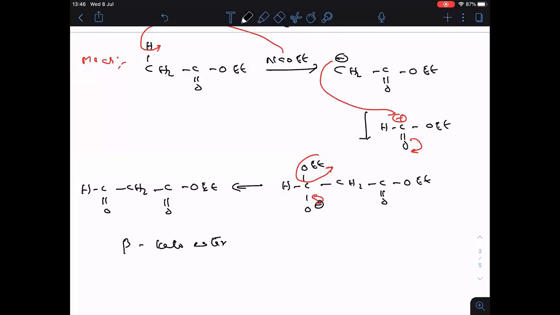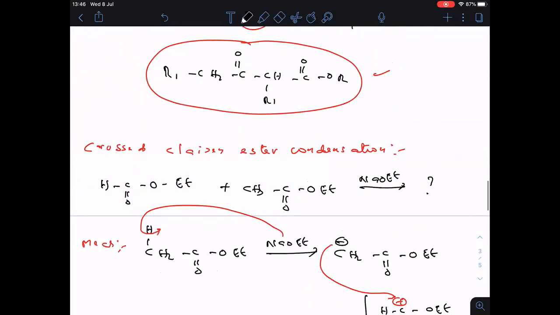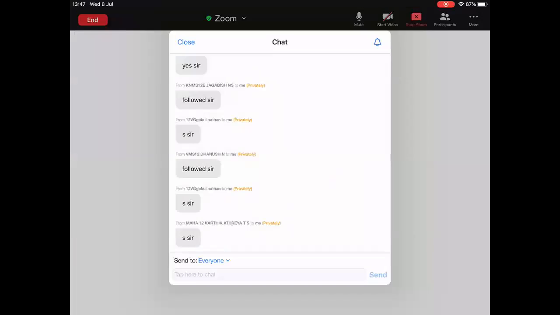Hope you are able to understand. Clear. And I told you that I want to talk about this compound, its application. Now tell me, is the mechanism clear, everyone? Crossed Claisen mechanism clear? What happened? No response. Crossed Claisen mechanism clear, everyone? Yes. Okay.